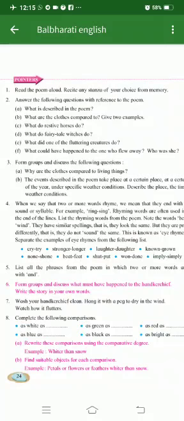The first question is, what is described in the poem? And what are the clothes compared to? We have to give two examples. What do restive horses do? What do fairy tale witches do? What did one of the fluttering creatures do? What could have happened to one who flew away? Who was she? These are the question answers related to this poem.